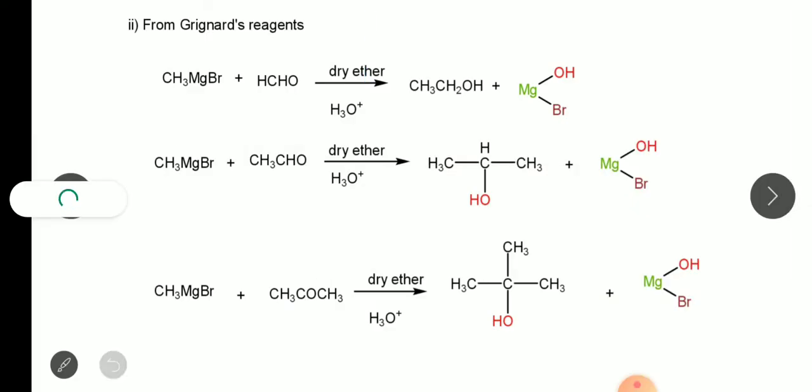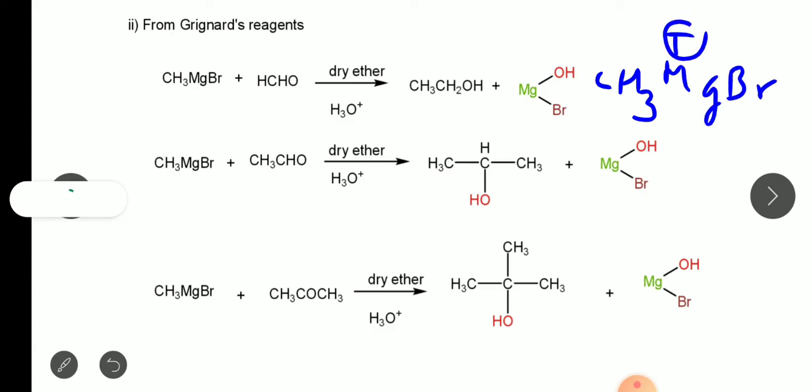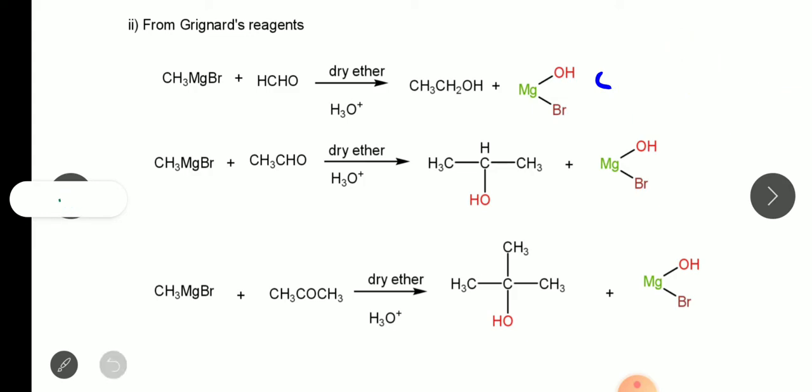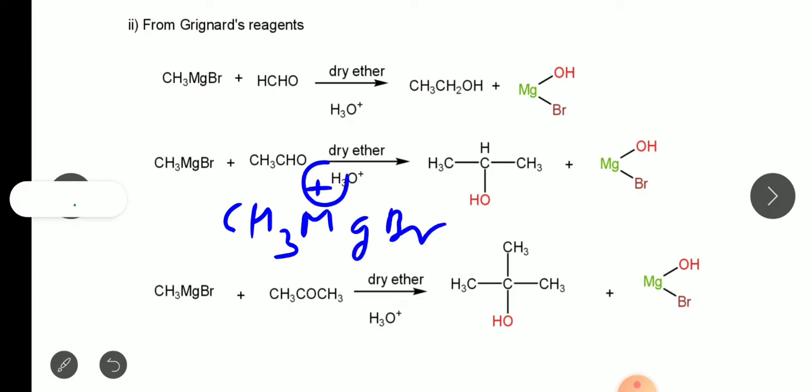So CH3MgBr is the Grignard reagent. CH3 is negative and MgBr is positive, because magnesium is a metal and carbon is a non-metal, so magnesium is positive and therefore it makes Br also, that whole thing is positive. So in CH3MgBr, MgBr is positive and CH3 is negative.